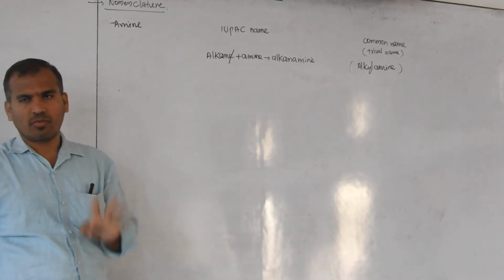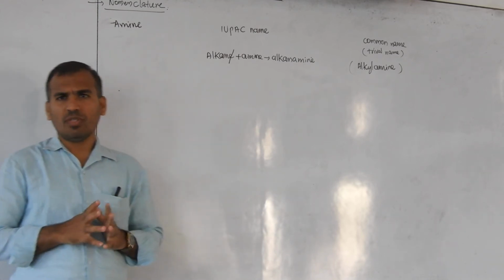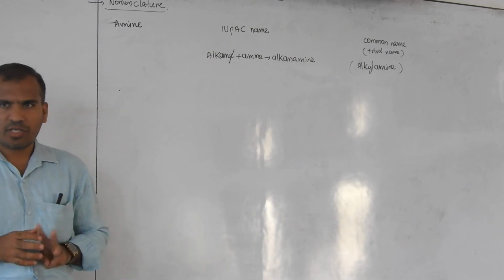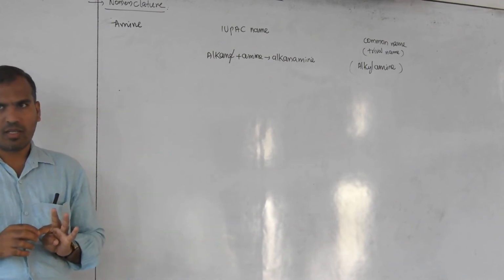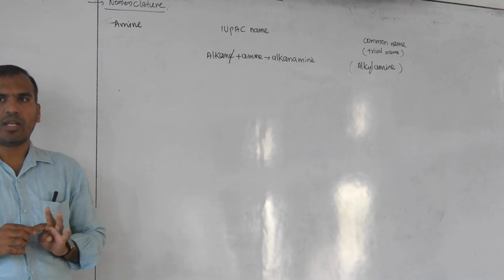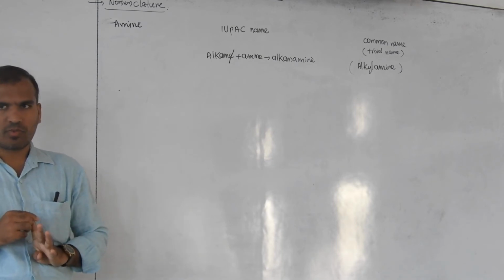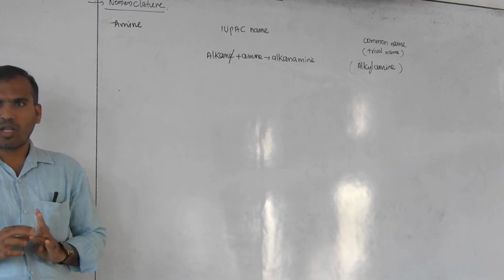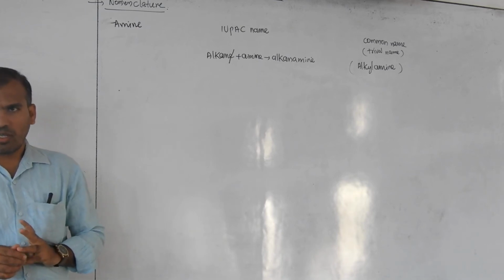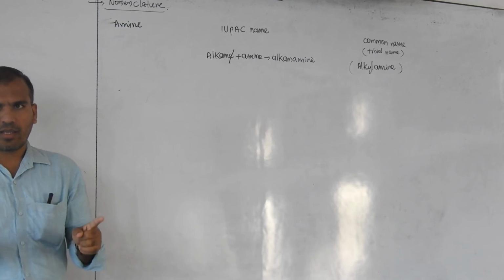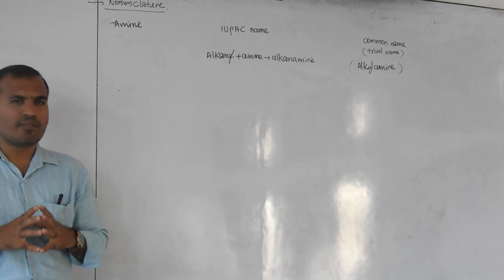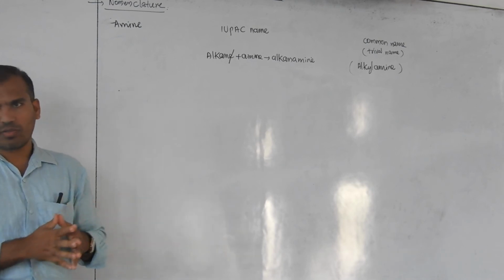There are 4 rules. One is to find the principal carbon chain. To find the principal carbon chain, again 4 rules are there. The principal carbon chain should contain the maximum number of functional groups. Otherwise, the maximum number of multiple bonds. Otherwise, the longest carbon chain. If the longest carbon chain is tied, then use the carbon chain having a more number of substituents. This is one rule in total.